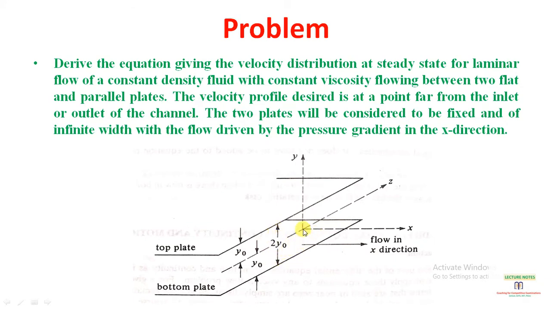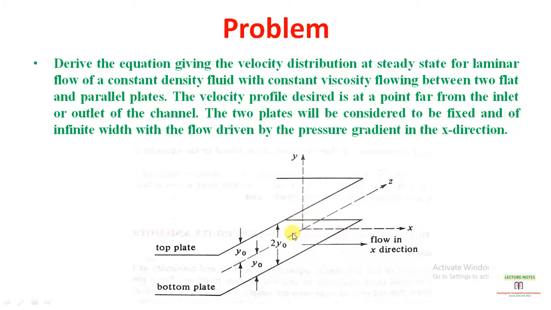Okay, and we are considering the origin of the axis at the center of these two plates. So y naught varies from the center to the top plate and from the center to the bottom plate. If it varies in this direction, it will be negative y naught. If it varies in the upward direction to the top plate, it will be positive.